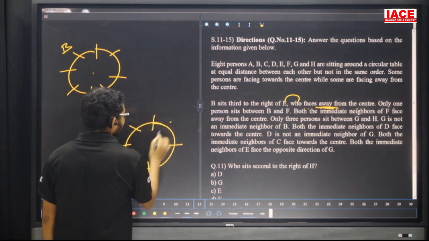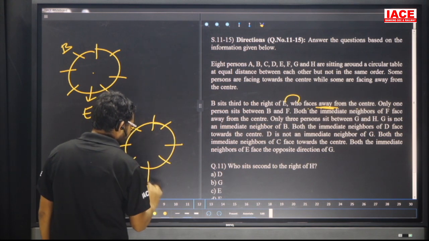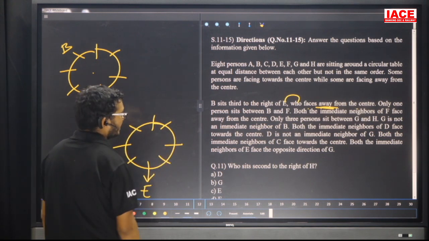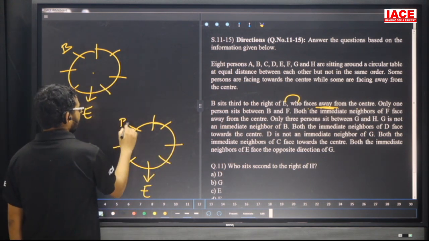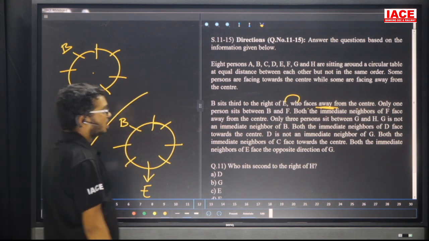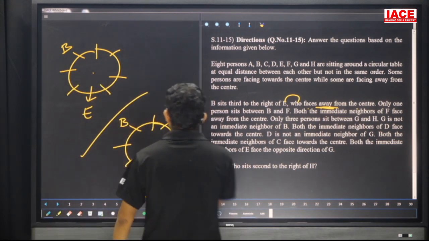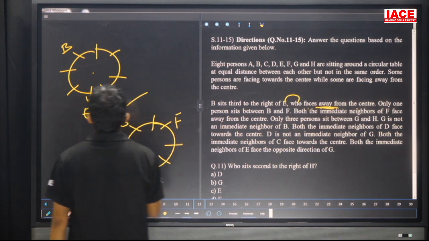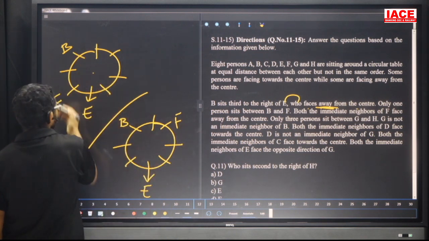Some of them are facing inside, some are facing outside. E is facing outside. B is far right of E. Next, one person is between B and F. B, one person, F: here is a chance. Now B, one person, F: here also a chance. Leave it.